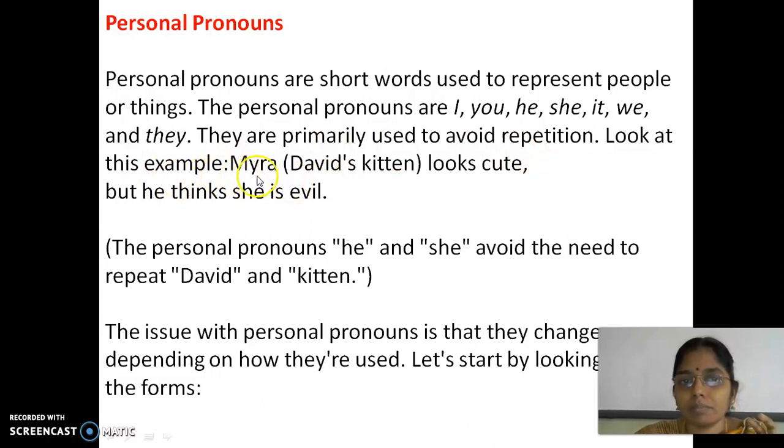David's kitten is named Mira. Mira looks cute, but he thinks she is evil. The personal pronouns he and she avoid the need to repeat David and kitten. So the issue with personal pronouns is that they change depending on how they are used. Okay? Personal pronouns, is it clear?